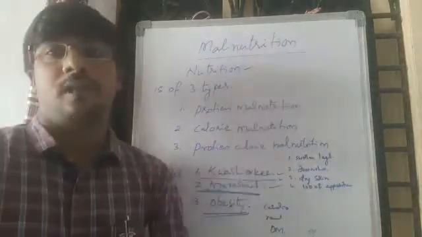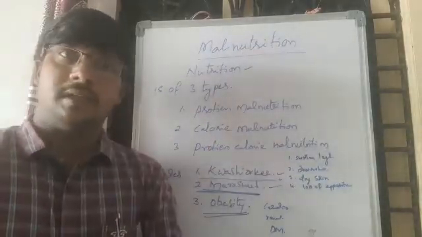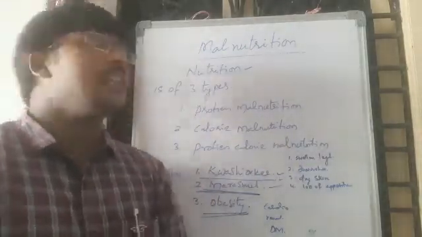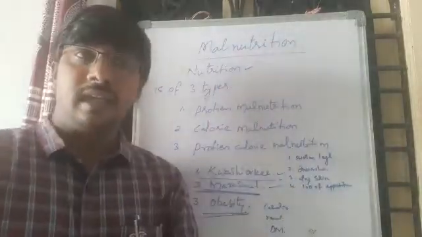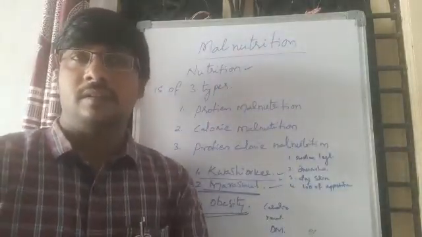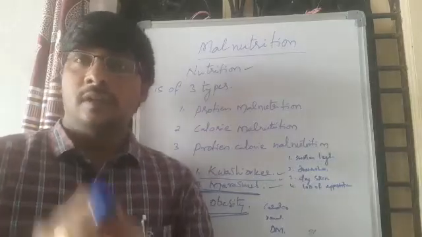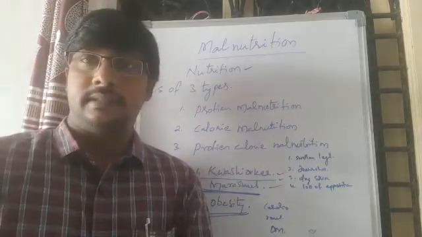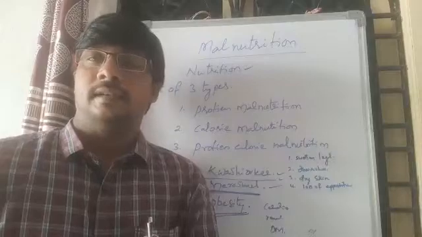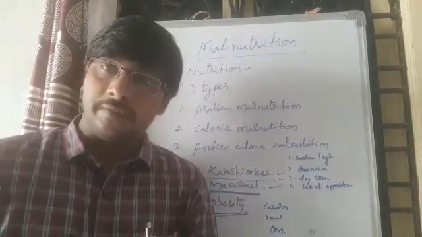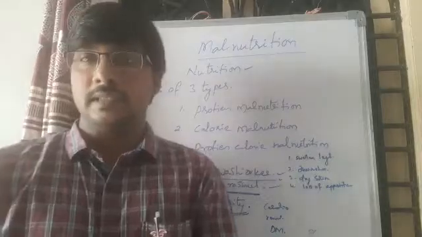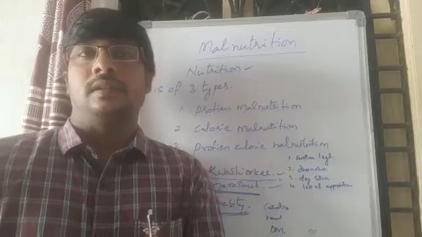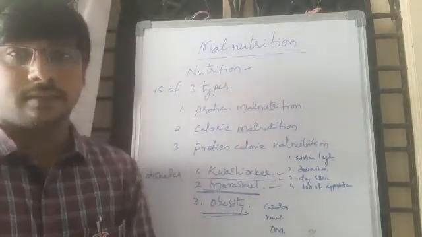So what are the causes of malnutrition in children in our country, in other countries, and throughout the world? There are many causes of malnutrition in children, but mainly there are three types of causes. They are willful starvation, first one. Second one, poor health. Third one, lack of awareness on nutritional habits.